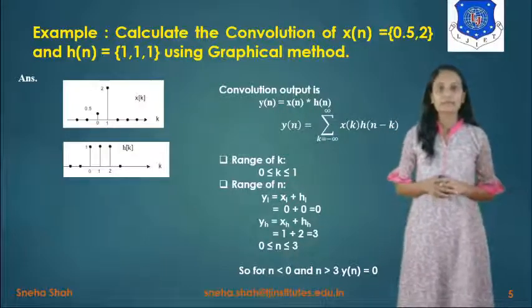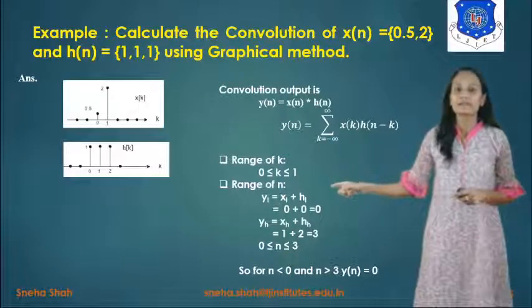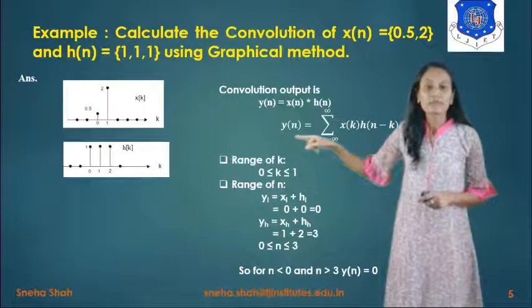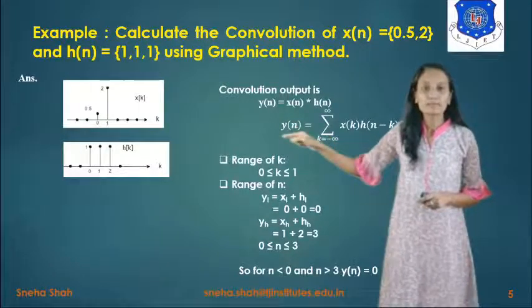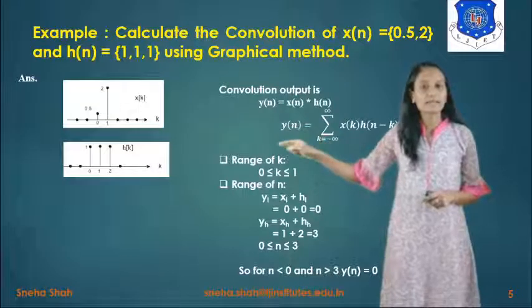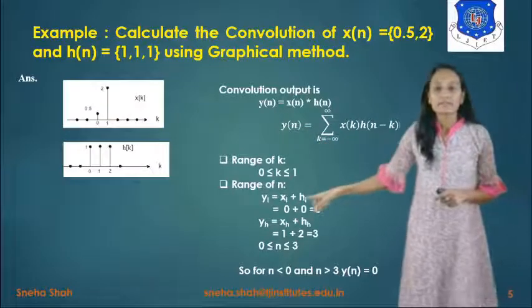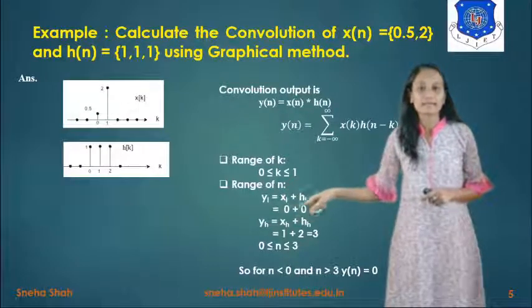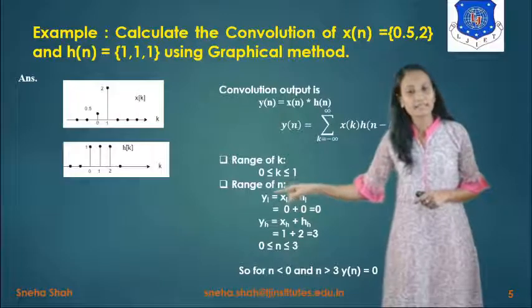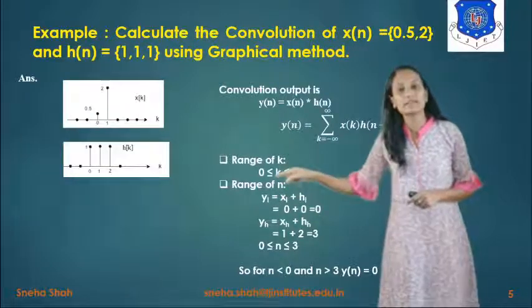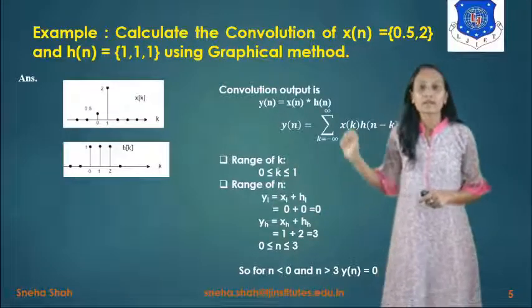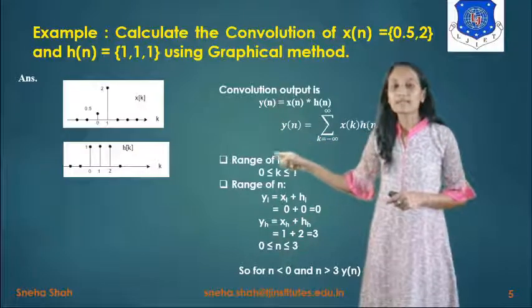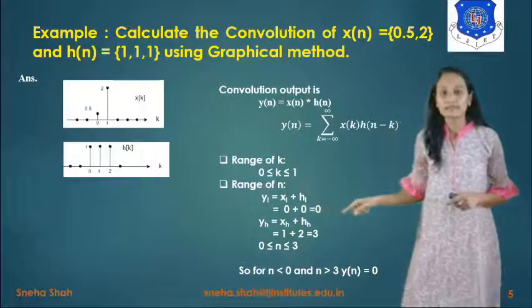Now if you want to find the range of n, it is the range of y of n, right? So what will be the range of n? The output range. How is the output range found? From the range of the inputs, right? So what will be the lower range? YL equals XL plus HL, meaning the lower range of X plus the lower range of H gives you the lower range of Y. So what is the lower range of X? Its lower range is 0 and the lower range of H is also 0. So 0 plus 0 is 0.